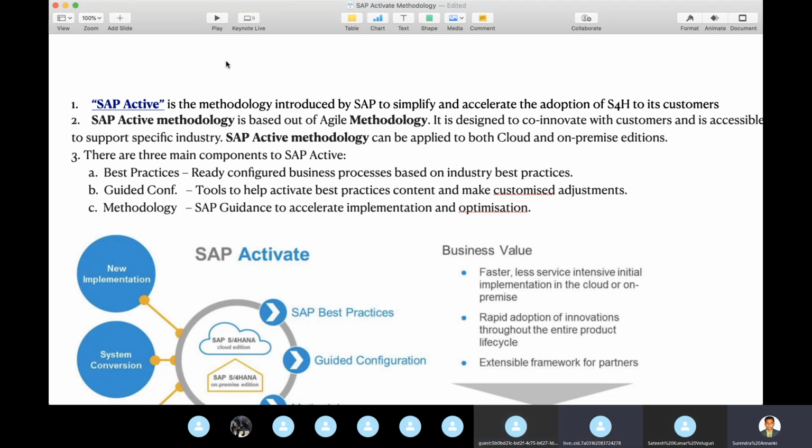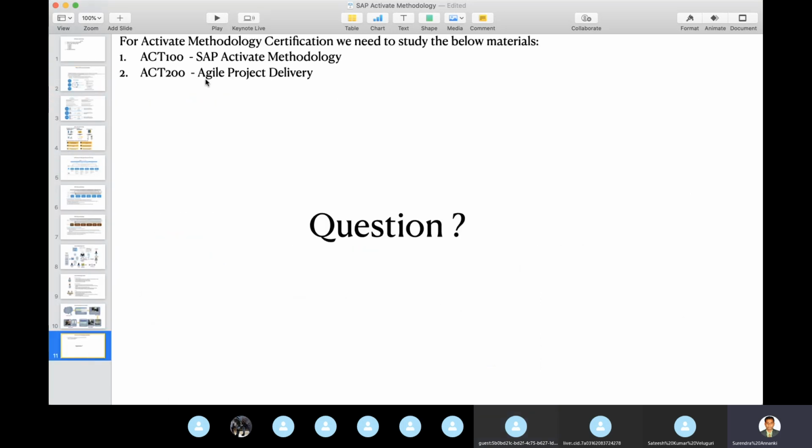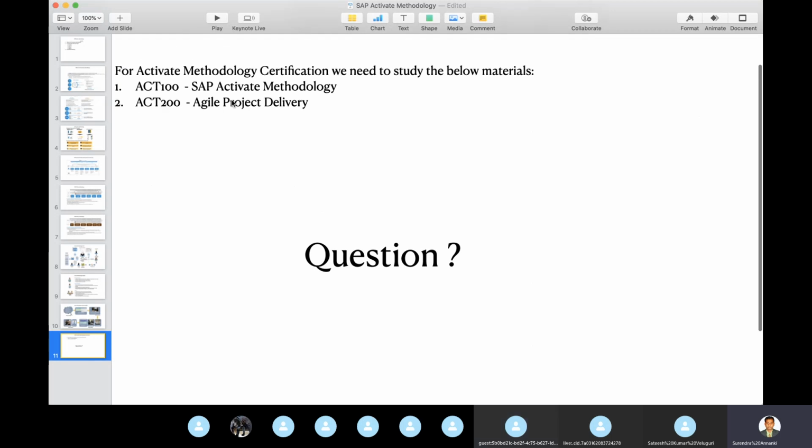But typically it is based on interest. If you look at the second point, Activate methodology is based on agile methodology. That's how they bought the two things together, bringing it to the Act 200 PDF for certification. Good session, really good session.